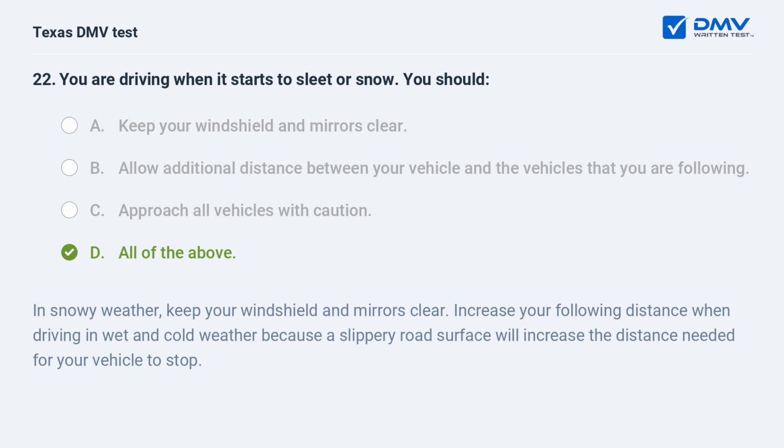In snowy weather, keep your windshield and mirrors clear. Increase your following distance when driving in wet and cold weather, because a slippery road surface will increase the distance needed for your vehicle to stop.